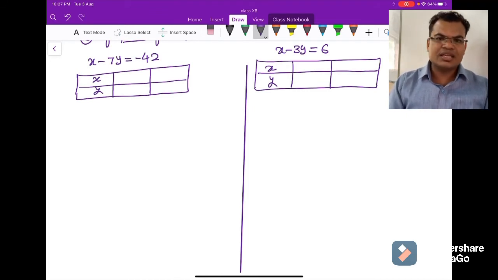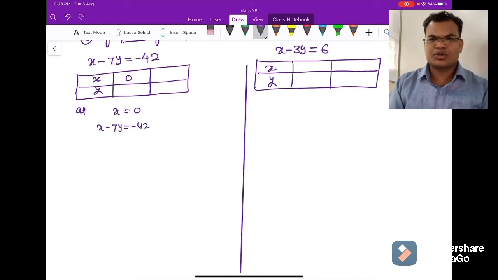Actually, I have done this in a previous video also, how to find out the solutions. So very first you can take a random value. I am taking x equals 0 here. So what will be the value? x minus 7y equals minus 42 is the equation.